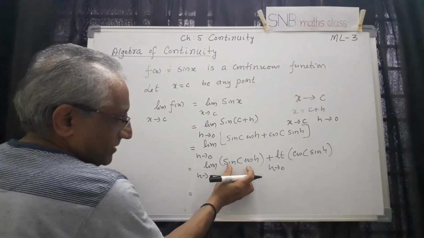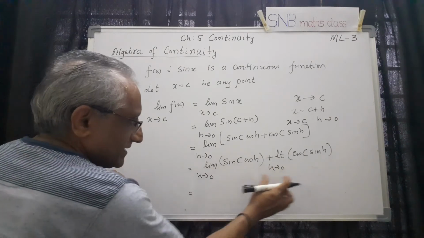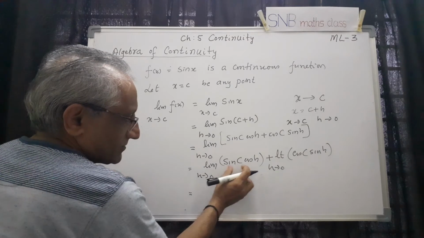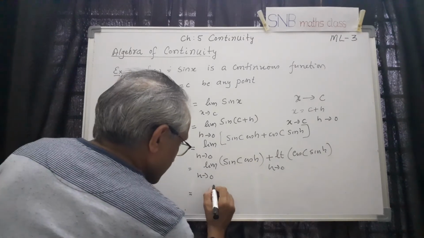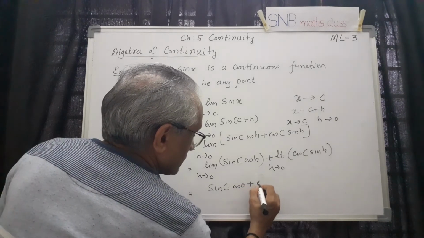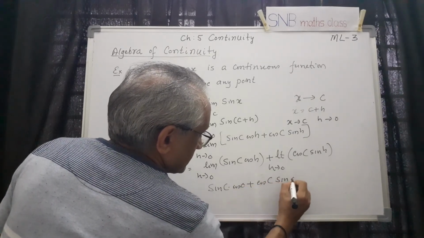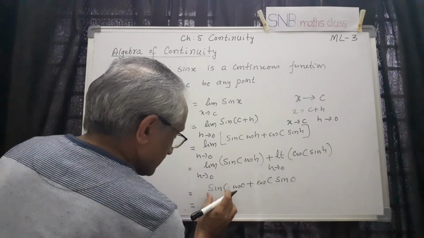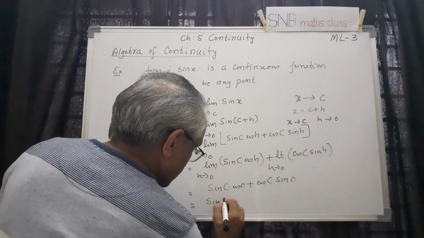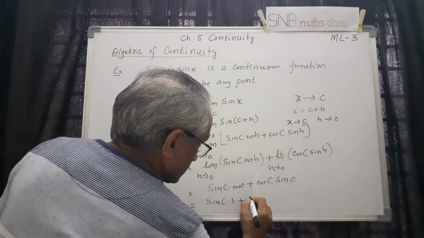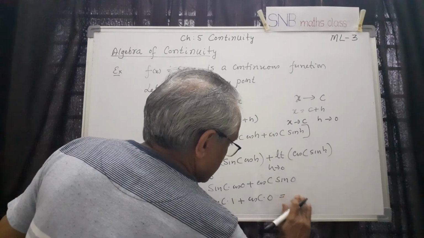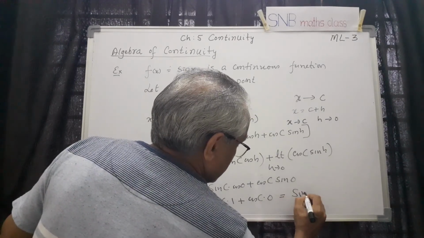See, once again here I can use the product rule, but I need not show everything in detail. So take the limit as h tends to 0. This is a constant actually. So this becomes cos 0. So it is sin c cos 0 plus cos c, same thing here, sin 0. So cos 0 is 1, sin 0 is 0. So sin c into 1 plus cos c into 0. This is sin c.